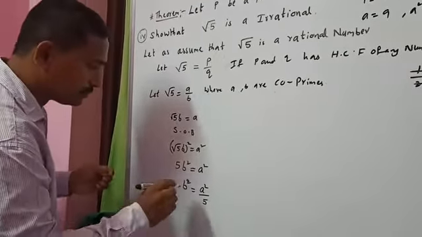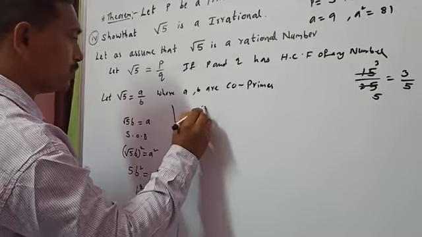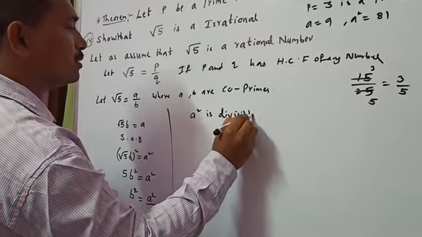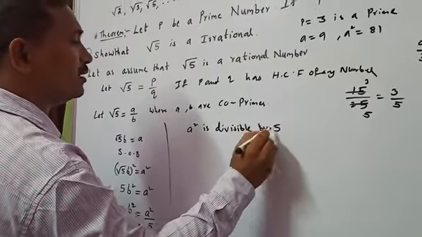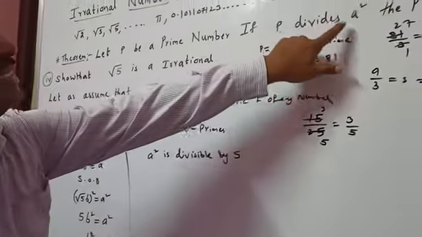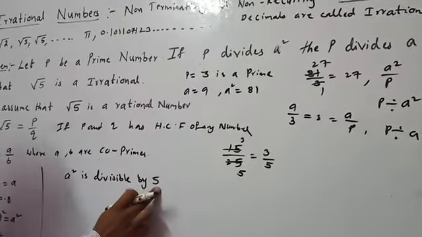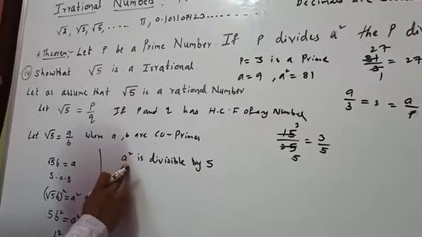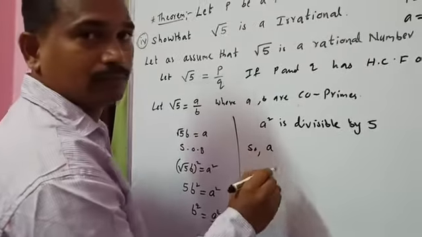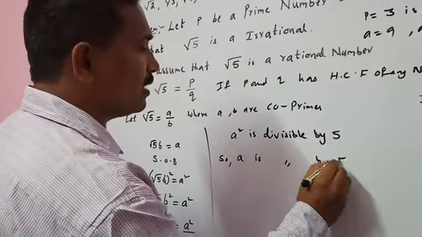So here a square is divisible by 5. What is our theorem? If p is a prime number and p divides a square, then p divides a. Here p is 5. 5 divides a square, so a is divisible by 5.